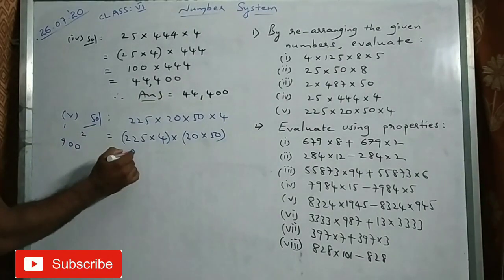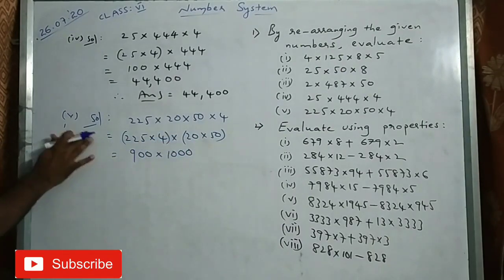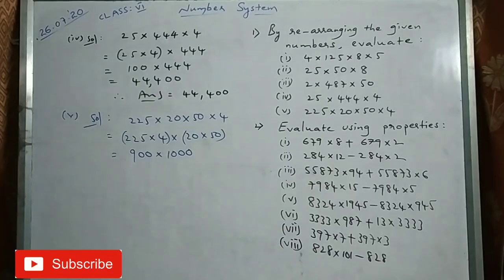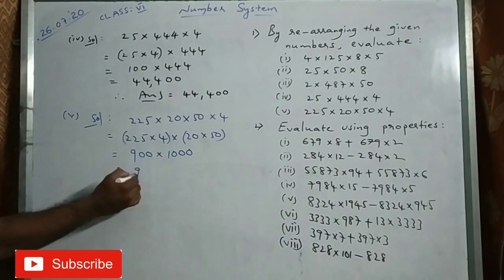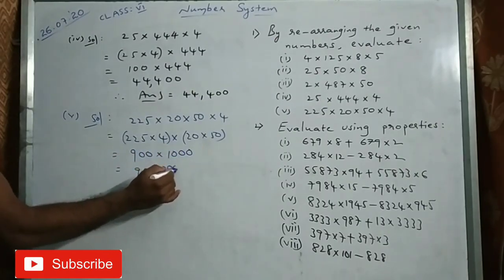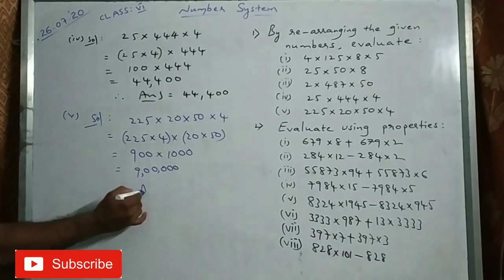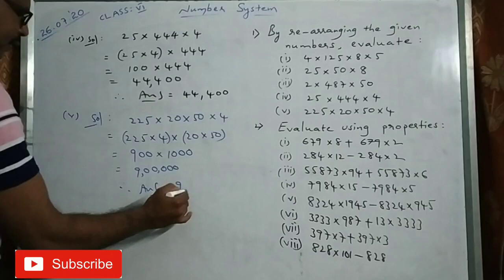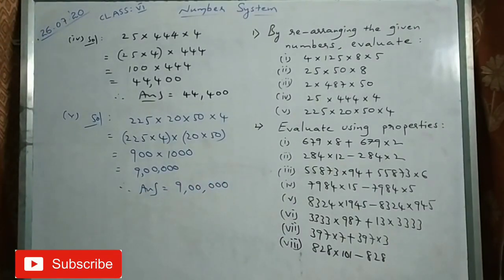Right? 900. Into here what do you get? 5 2s are 10. 2 zeros as it is. Okay. So 225 4s are how much? 900. So you can calculate 9 1s are 9. 3 plus 2, 5 zeros as it is you have to write. Okay? 9 lakh. So what is the answer here? 9 lakh. Okay? That is the way you have to calculate.